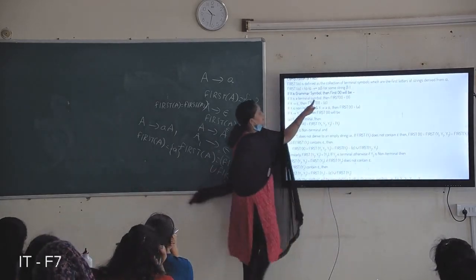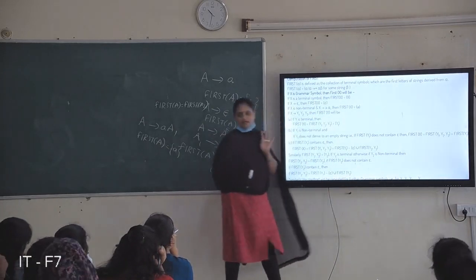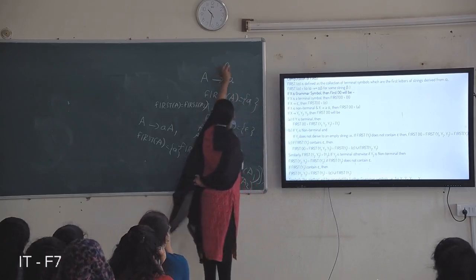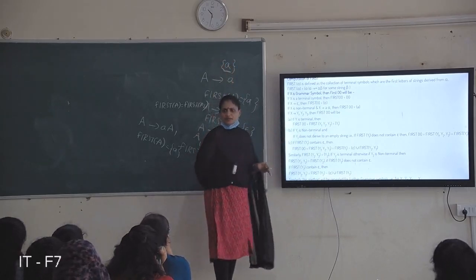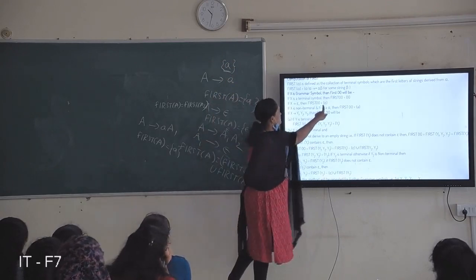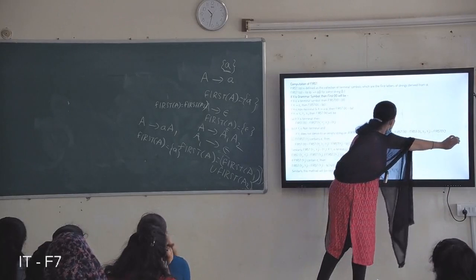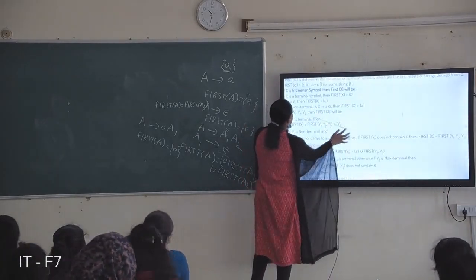If X is a terminal symbol, first of X becomes that terminal symbol. So just take A. What is first of A? That symbol only. It starts with A only. So you can say first of that symbol equals that symbol only.